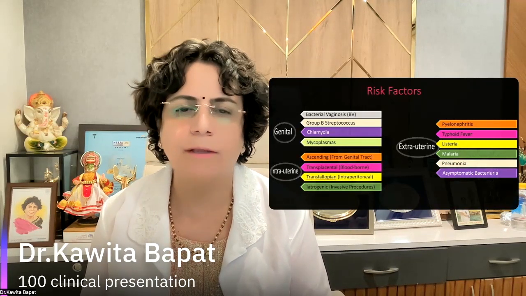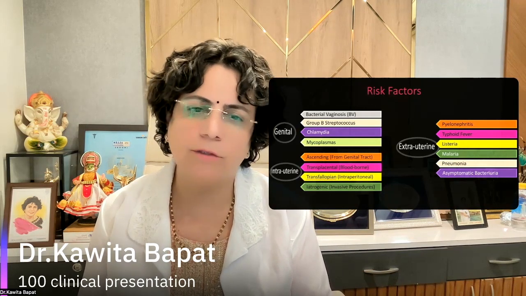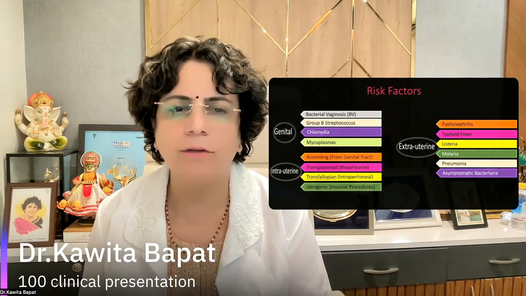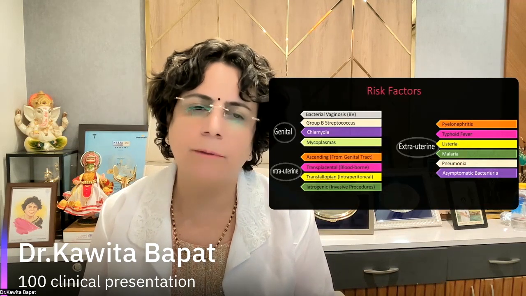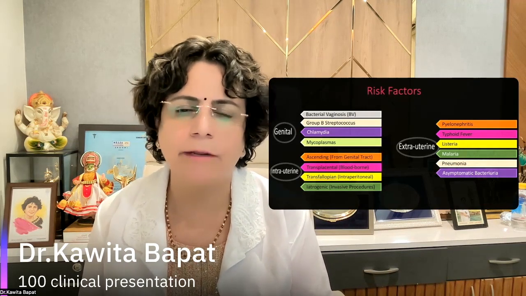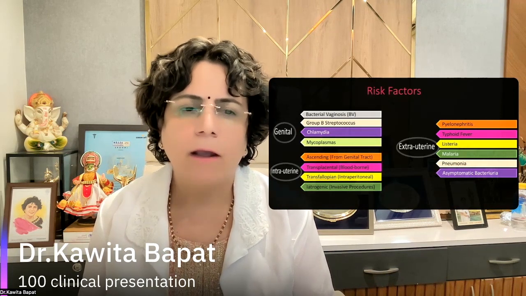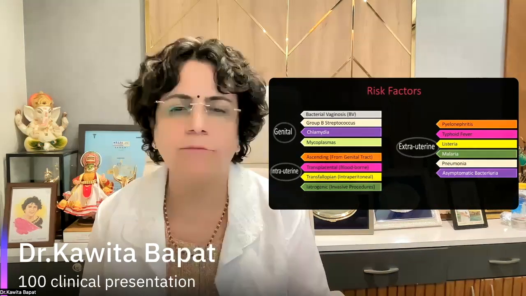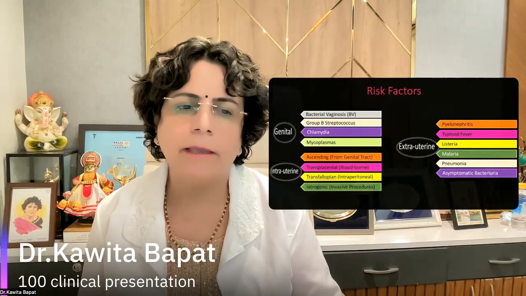Then any transplacental, transfallopian, or iatrogenic invasive procedures can lead to intrauterine infection, and that can end up in the preterm labor. Extrauterine is where the patient can be having pyelonephritis, typhoid fever, listeria, malaria, parvovirus, or asymptomatic bacteriuria.